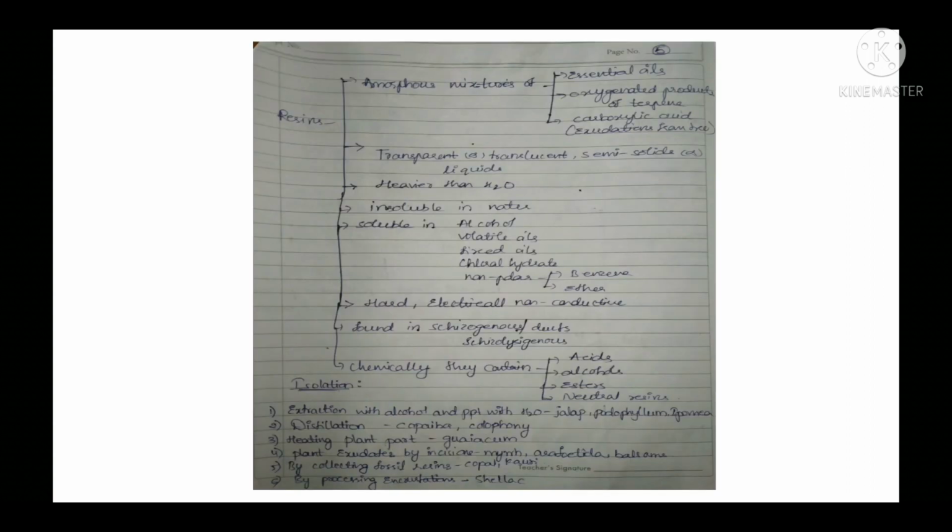Next we'll study the properties of resins. Resins are amorphous mixtures of essential oils, oxygenated products of terpenes and carboxylic acids. These are nothing but exudations from trees.